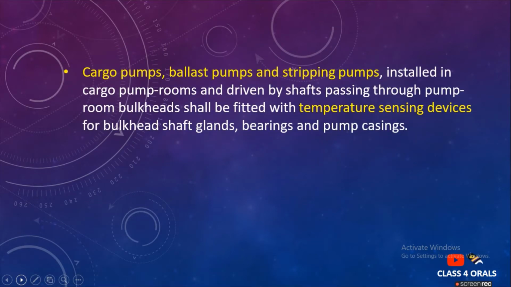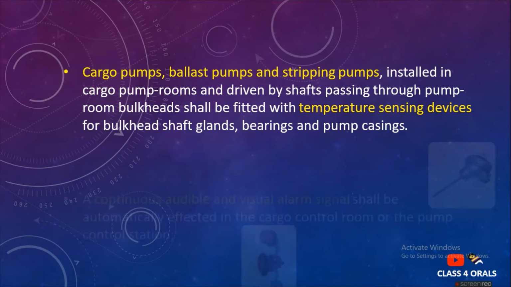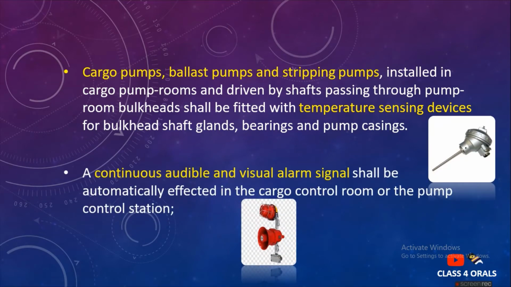As per SOLAS, cargo pump room safeties include the cargo pump, ballast pump and the stripping pump which are installed in the cargo pump rooms and driven by shafts. They pass through the pump room bulkheads. They shall be fitted with temperature sensing devices for the bulkhead, shaft glands, bearing and the pump casing. You can see here that it is having the temperature sensing device. Additionally, a continuous audio visual alarm should be there, which should be automatically effected in the cargo control room or the pump control station.